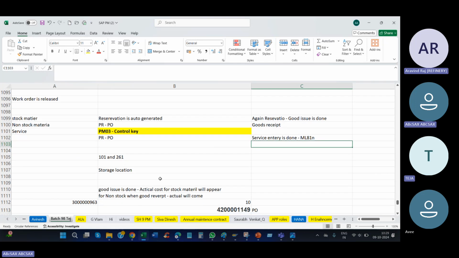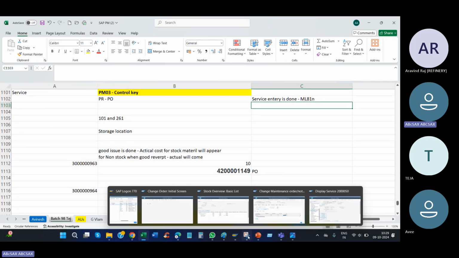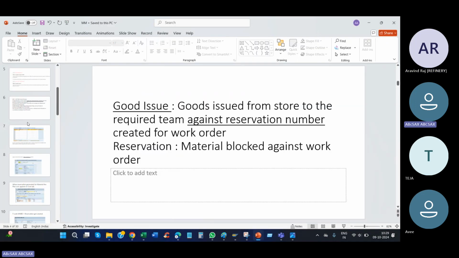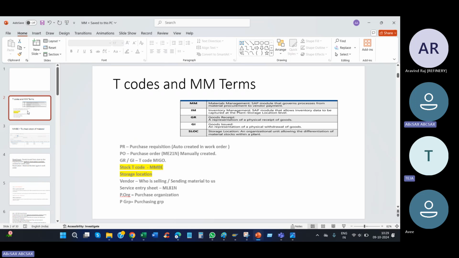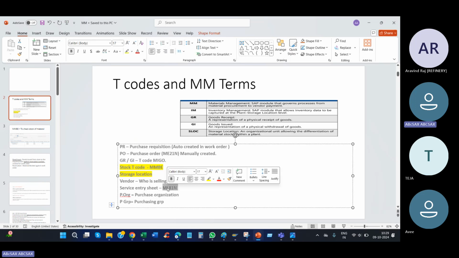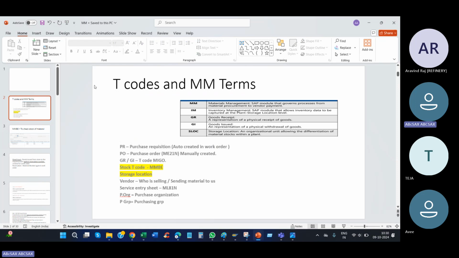These two T codes, ML81N and ME21N, you need to remember. These are basic T codes, you cannot say I don't know the T code. Okay, that's all from the MM side.